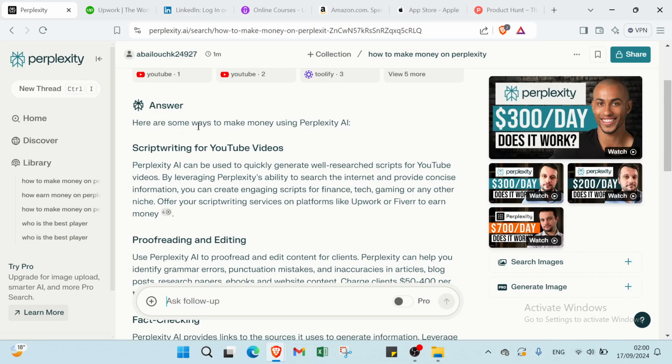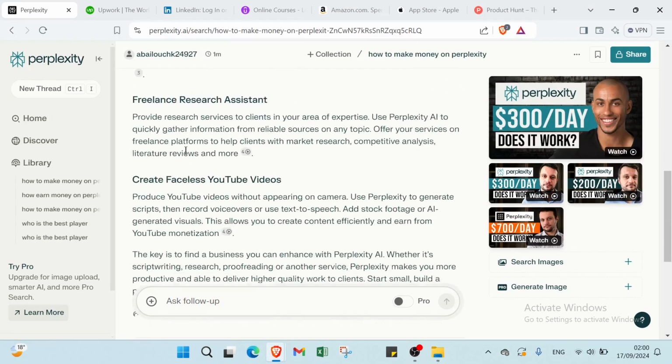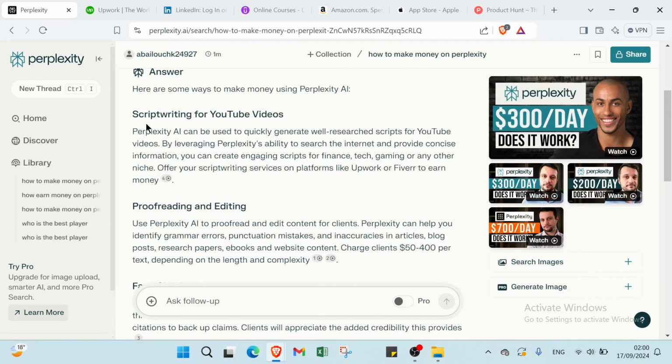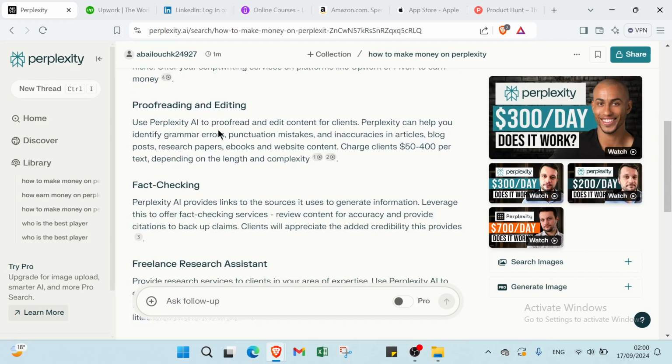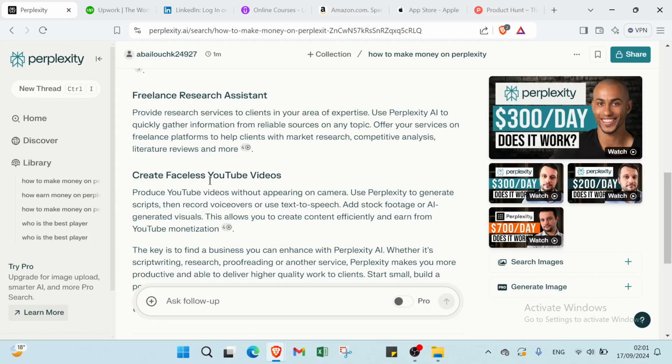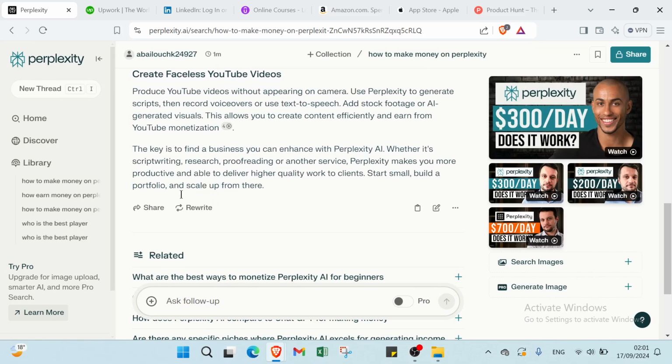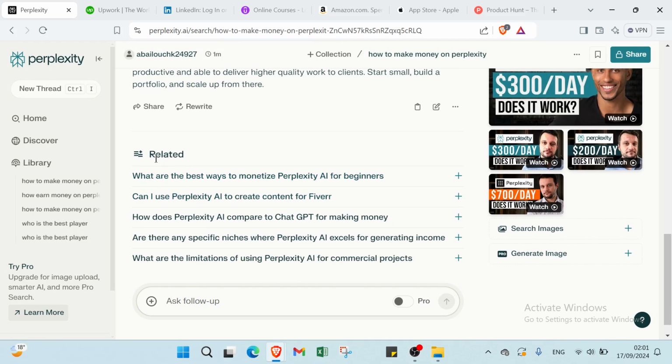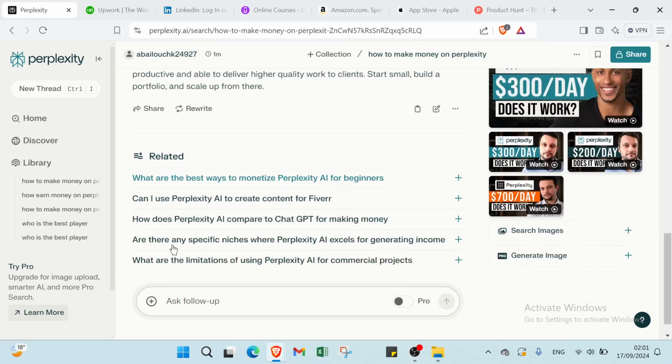As you can see, here are some ways to make money using Perplexity.ai. The first one is script writing for YouTube videos. We have proofreading and editing, fact checking, freelance research assistant, and creating faceless YouTube videos. And we have videos related here, and questions related in the same subject.